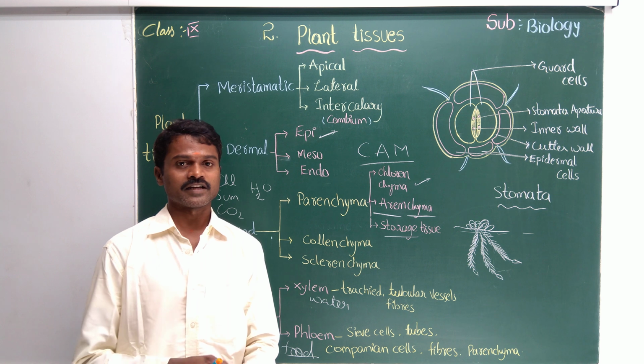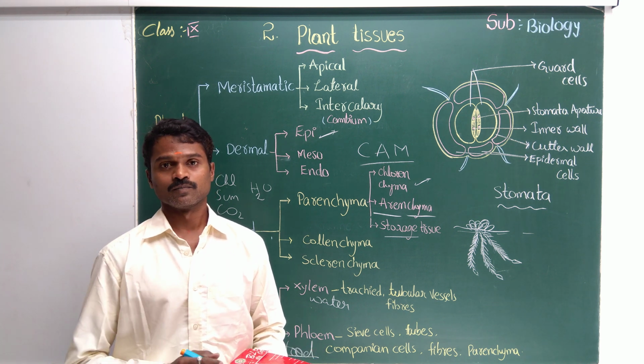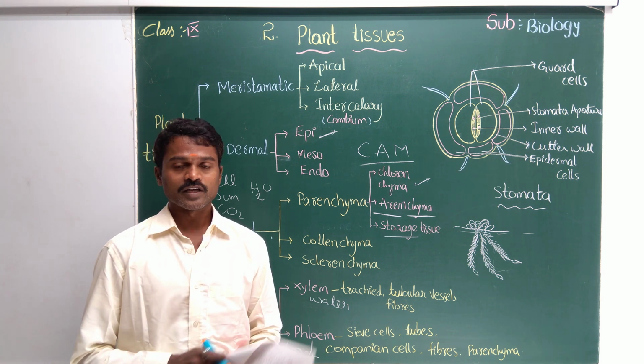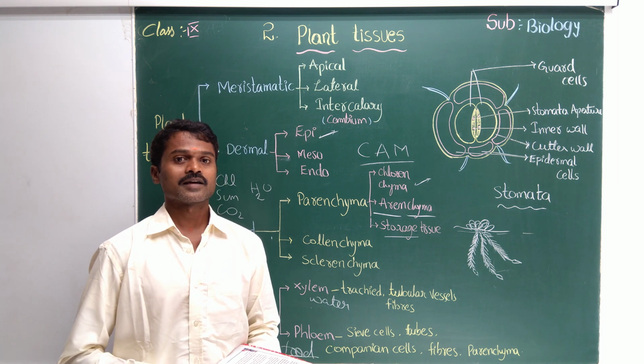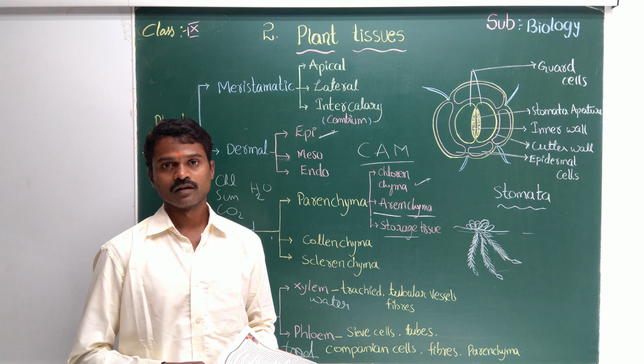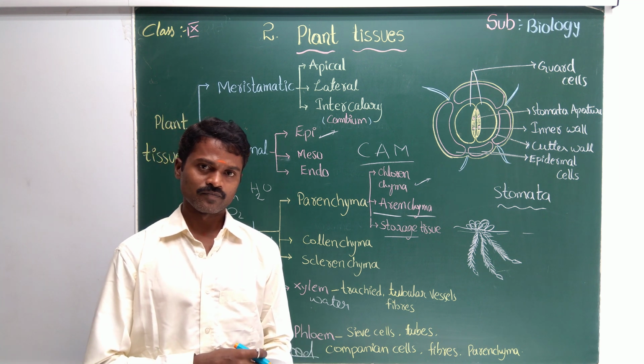Here we have a scientist. The scientist's name is Nehemiah Grave. He worked as a secretary in the Royal Society of London. What is special about the Royal Society of London?